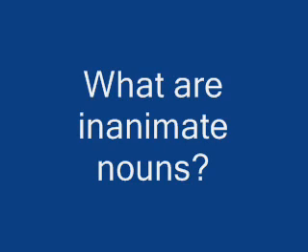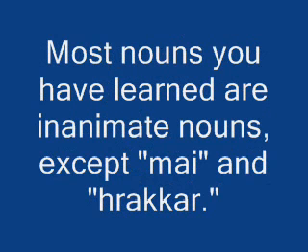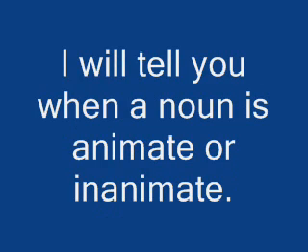Grammar time. At the beginning of this lesson, you may have been confused about what inanimate nouns are. Well, I will tell you what they are. Inanimate nouns are one of two types of nouns in Dothraki, the other being animate nouns. Inanimate nouns are usually the names of visibly lifeless, passive objects. Most of the nouns that you have learned so far, except mai and harakar, are inanimate. Beginning with this lesson, I will tell you whether a noun is animate or inanimate.